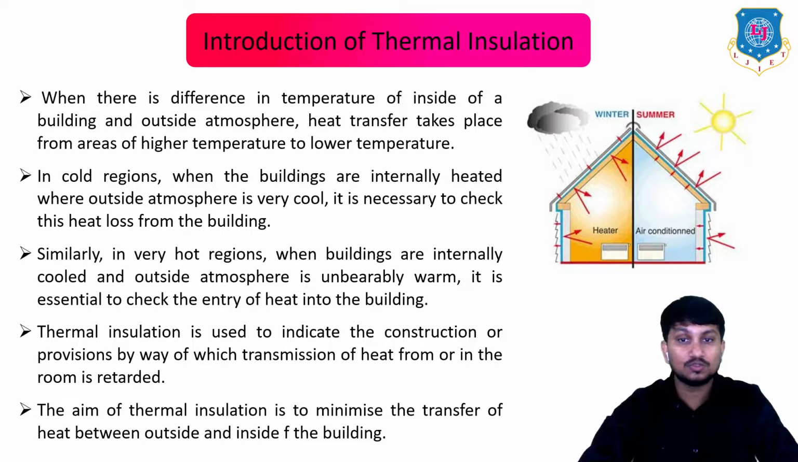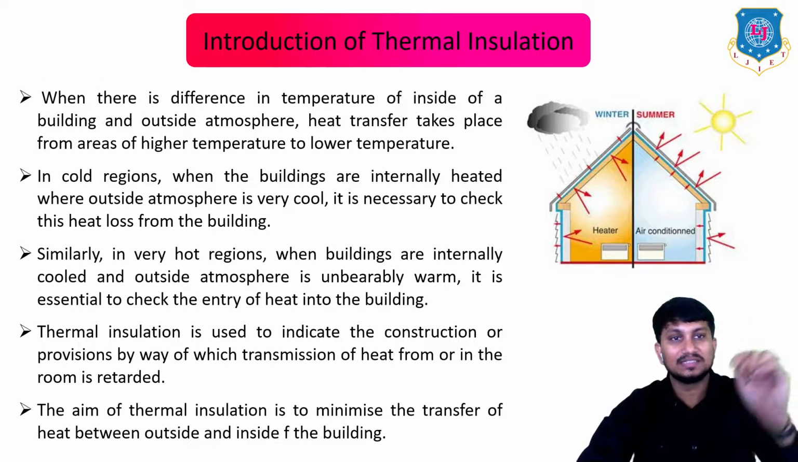Thermal insulation is used to indicate the construction or provision by way of which transmission of heat from or into the room is retarded. So by using thermal insulation, we can easily retard, or resist, the heat from inside to outside or outside to inside. The aim of thermal insulation is to minimize the transfer of heat between the outside and inside of the building. This is called thermal insulation. You can clearly see this in this figure also.